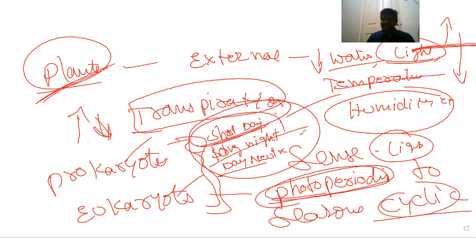Long day plants require a long day and a shorter night; in such conditions they will flower. For day neutral plants, day and night must be neutral, neither too long nor too short. In this way plants respond to light by photoperiodism, showing cyclic variations according to the seasons.